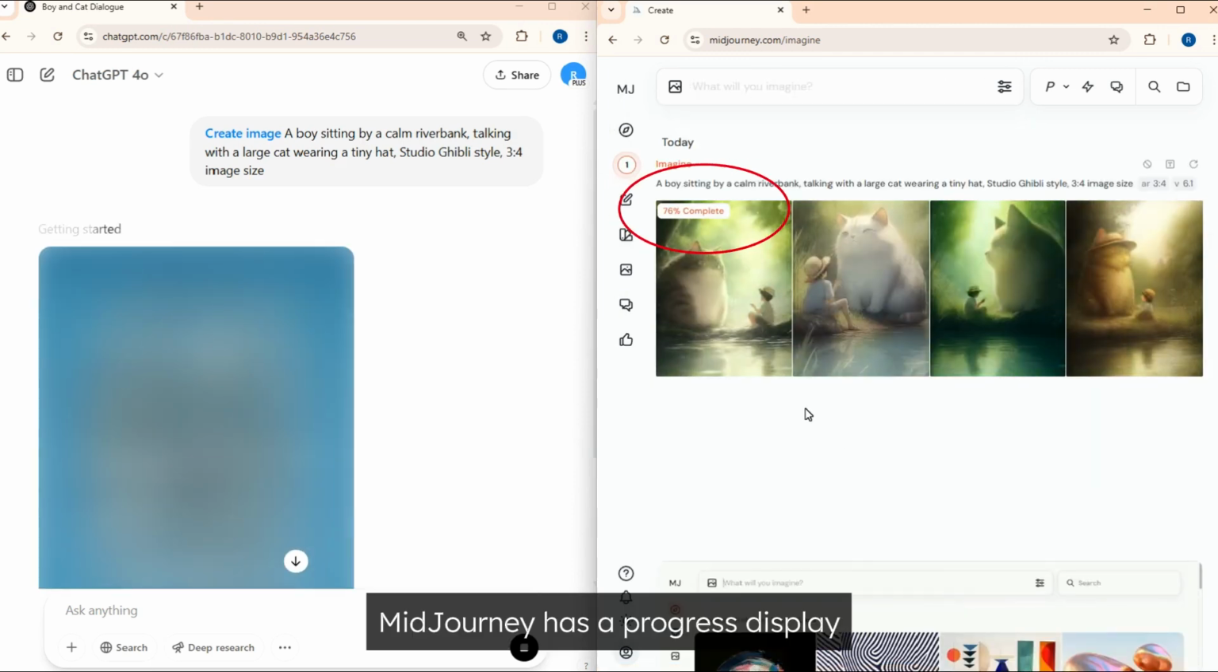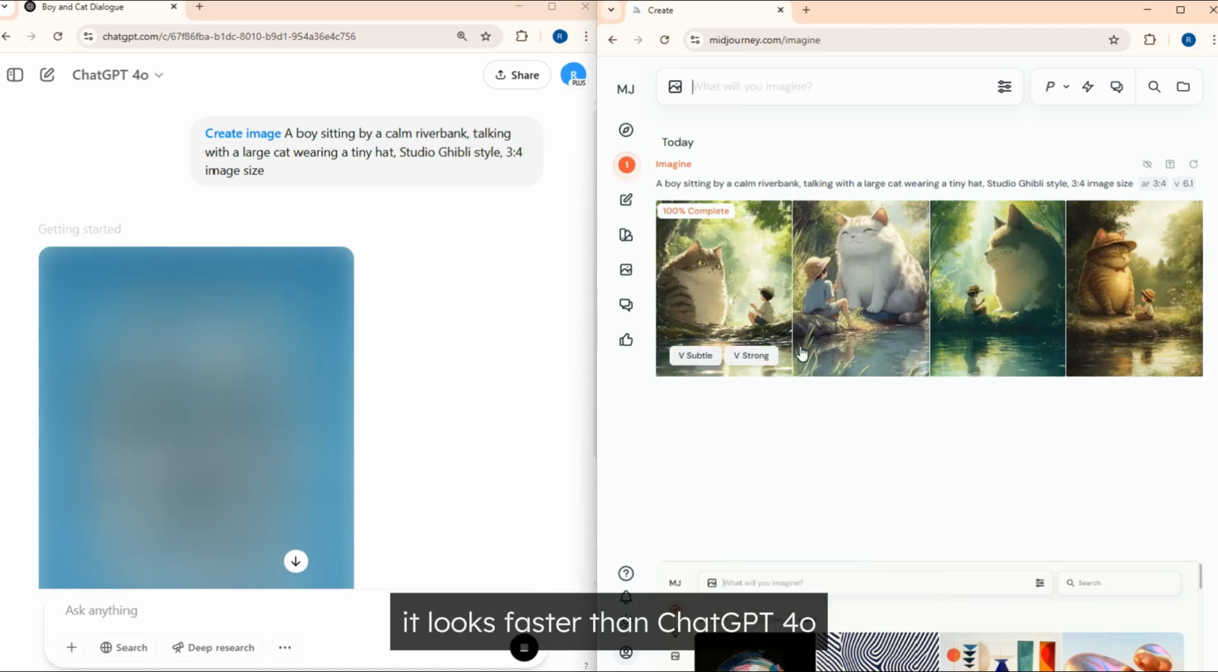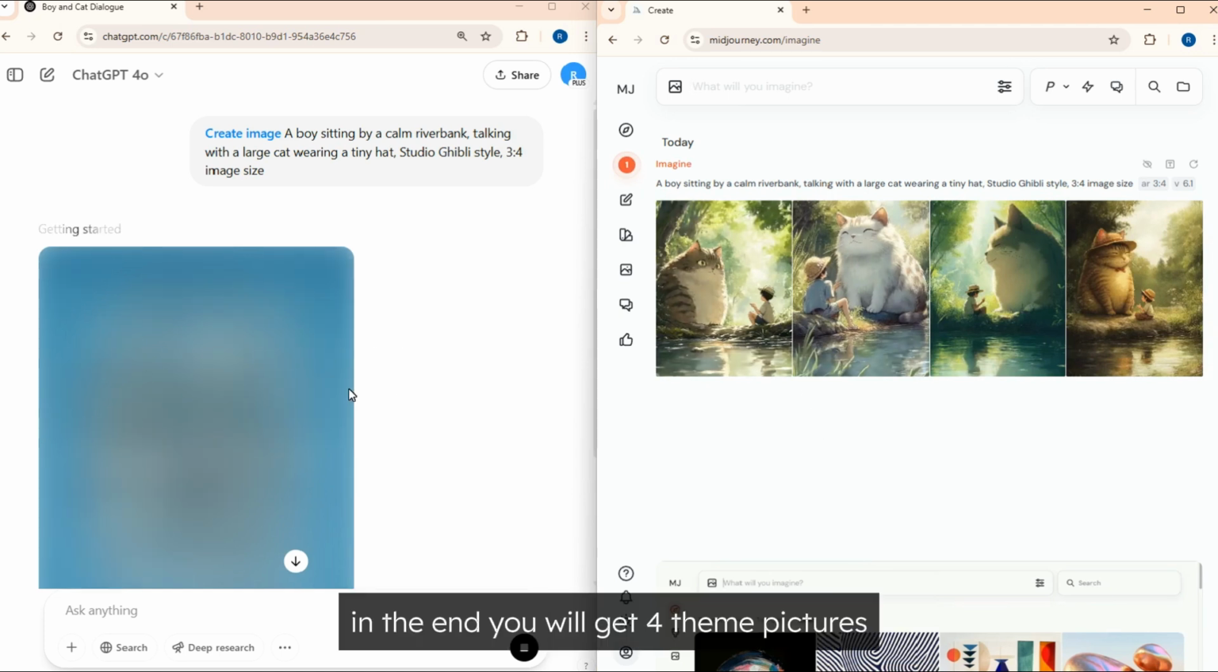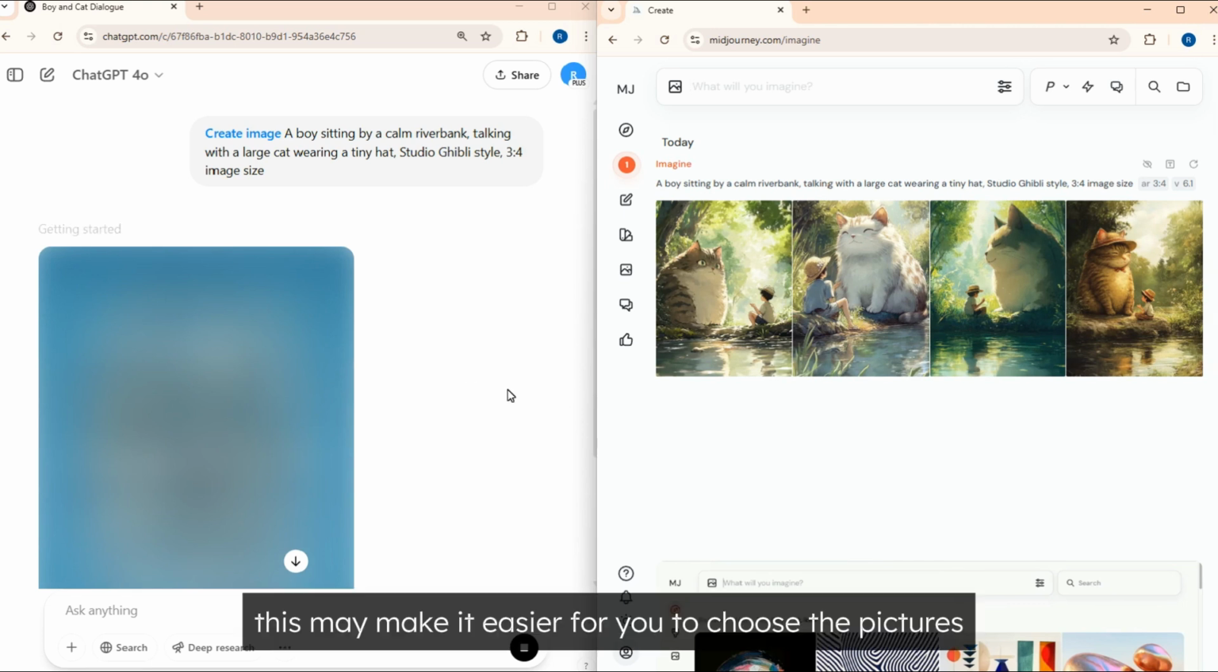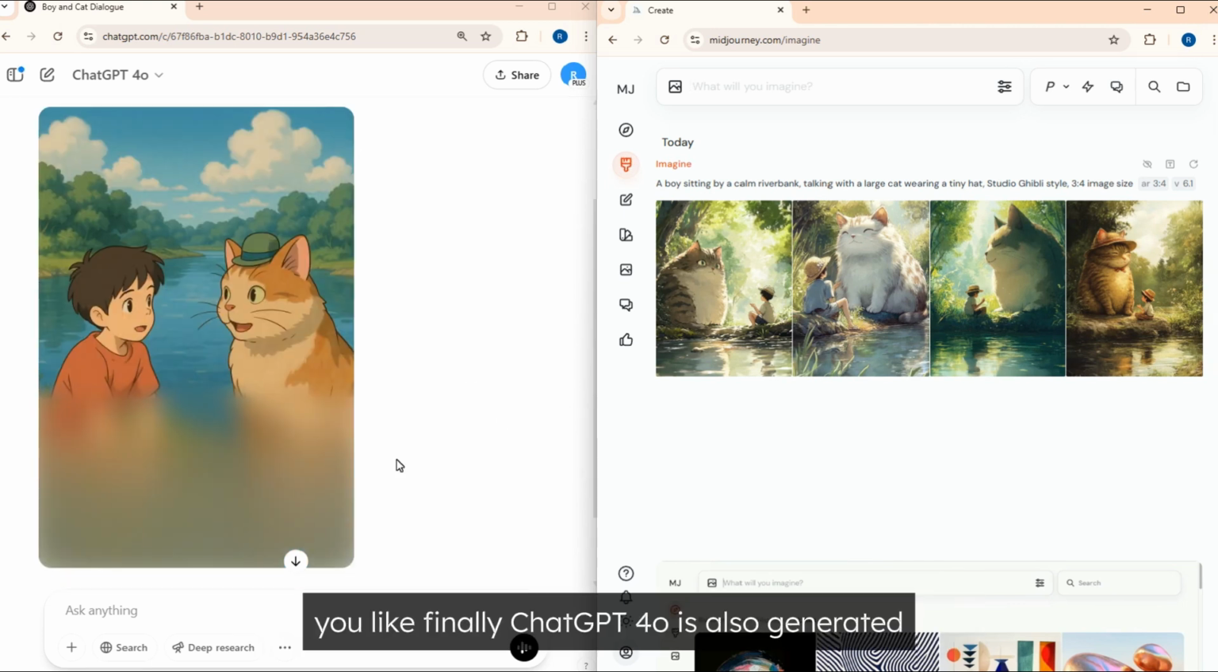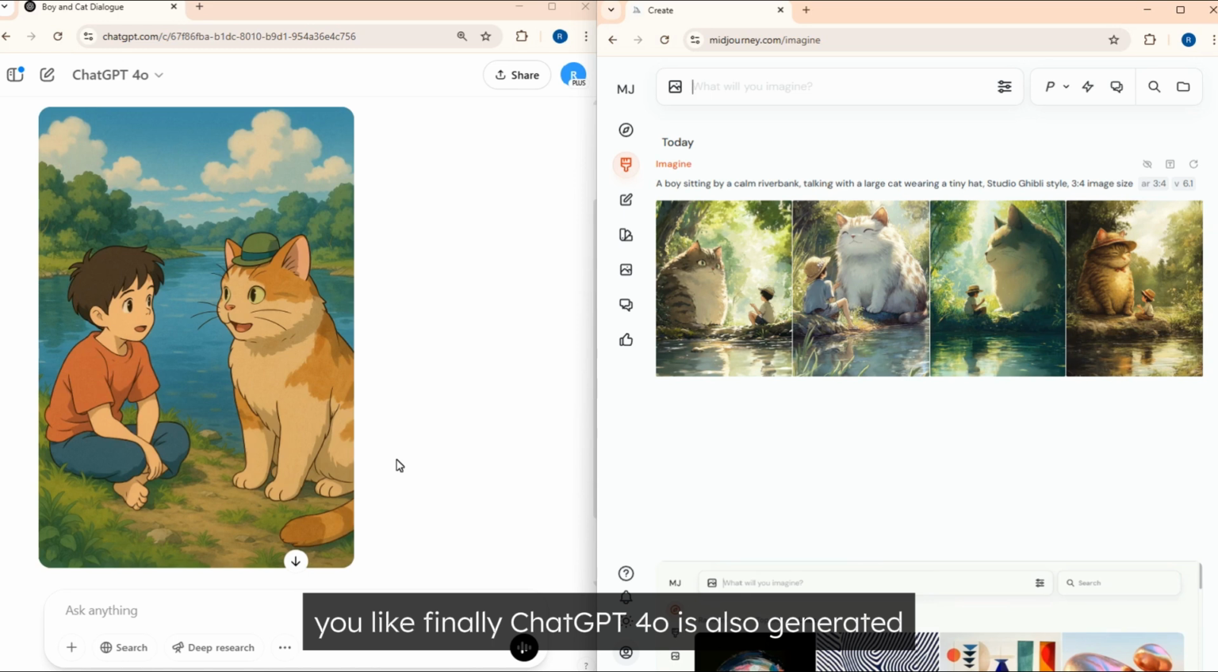Midjourney has a progress display. It looks faster than ChatGPT-4o. In the end, you will get 4 theme pictures. This may make it easier for you to choose the pictures you like. Finally, ChatGPT-4o is also generated. Look at the difference between the two styles.